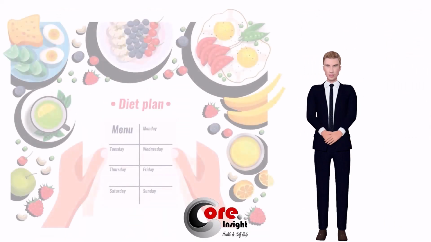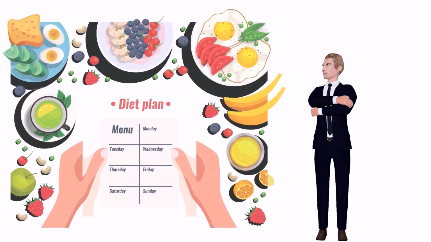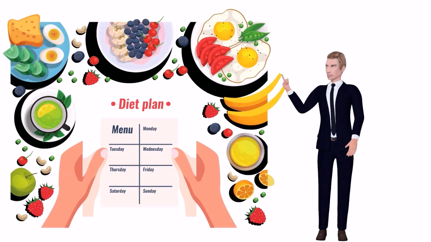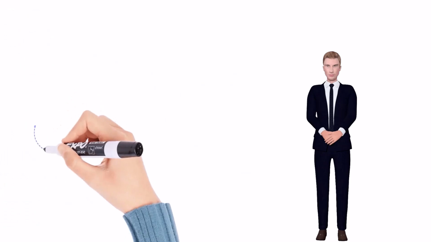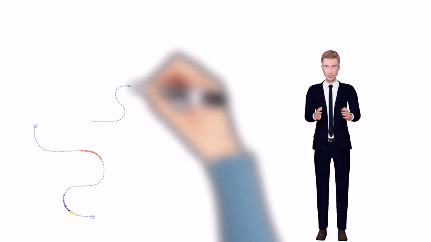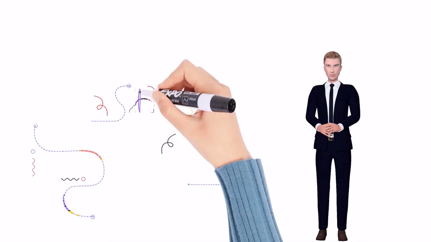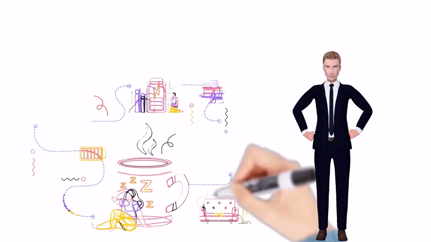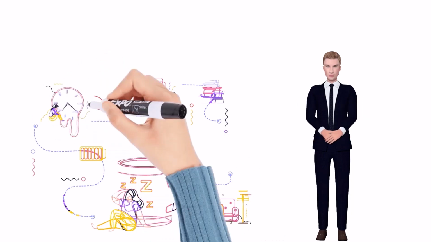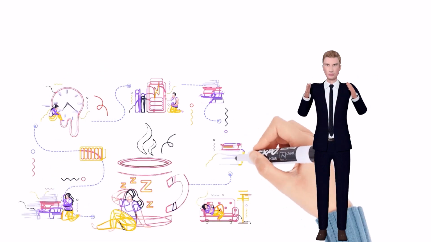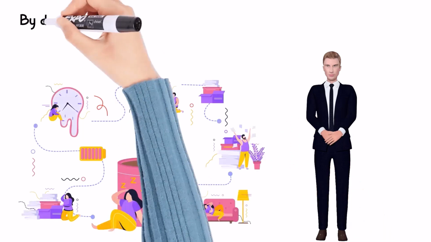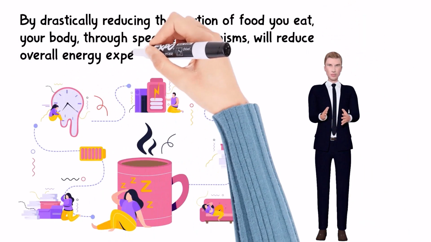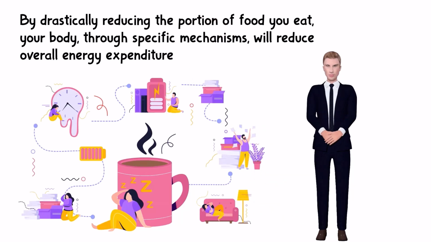Imagine if you are used to eating 3 times a day with a particular portion of food. From this diet, energy is formed that you use to support your entire daily activity routine. All went normally. Then suddenly, you only eat 2 times a day, and your portions are drastically reduced while you continue to carry out your usual activity routine. What will happen? Of course, you will be weak, quickly tired, and less passionate. By drastically reducing the portion of food you eat, your body, through specific mechanisms, will reduce overall energy expenditure.